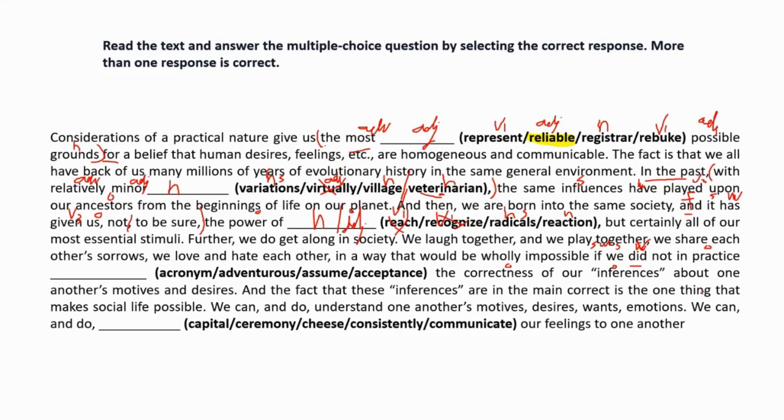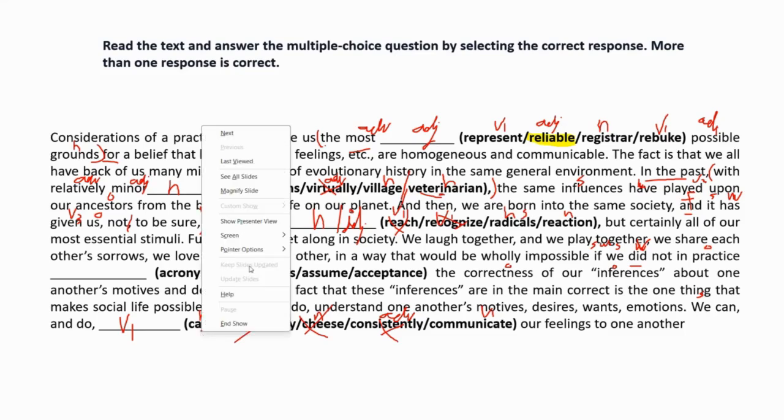Now, we is your subject. We can and do something. No, next to do and next to can, we always write V1. Can is your modal auxiliary verb, and do is also your helping verb. Next to do, V1. Next to do, does, did, V1. So capital income, the capital, it can act as an adjective or noun both. The ceremony, noun. Cheese, thing to eat, noun. Consistently is your adverb, ly. You can communicate. So only one V1 we have. Others are ruled out. So it means without reading anything, we got another answer. That is communicate.